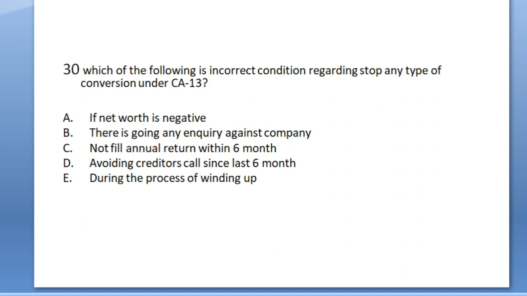The answer of this question will be C. And D is avoiding creditor calls since last 6 months. Yes, if creditor won't give any NOC, that is, company is not replying within last 6 months, then conversion can be disapproved. And option E, during the process of winding up. वाइंडिंग अप में कंपनी को बंद किया जा रहा है बाय लॉ. The answer of this question will be C.